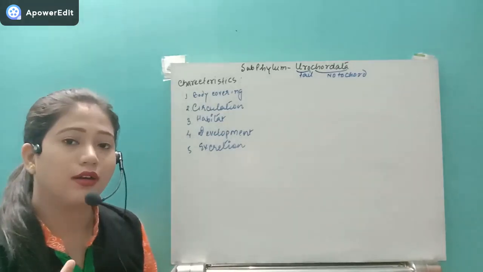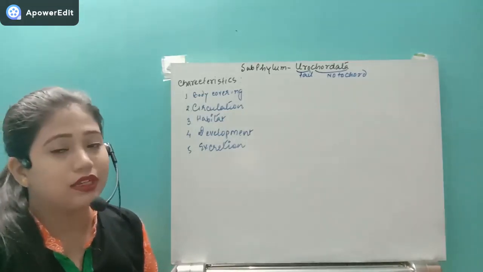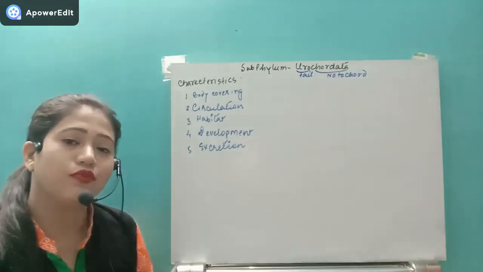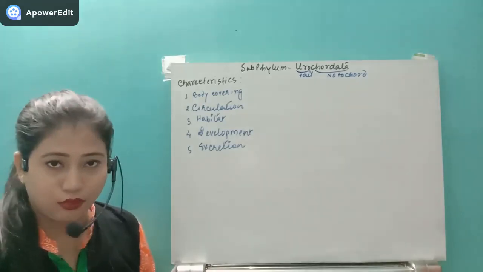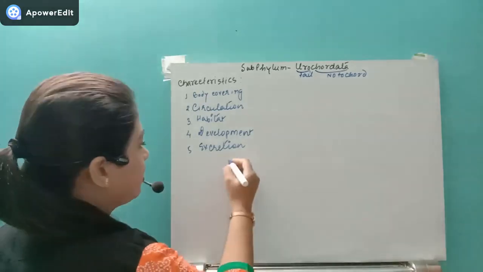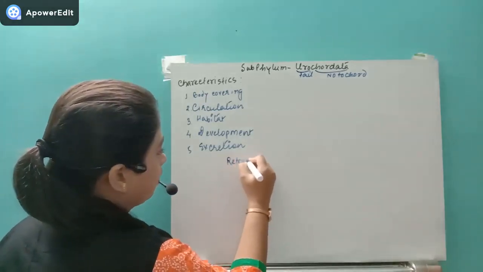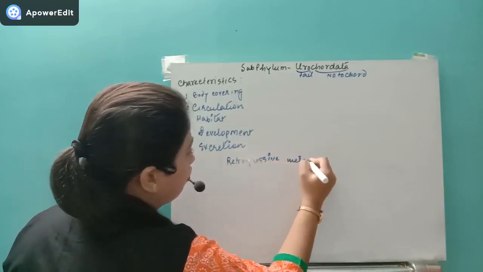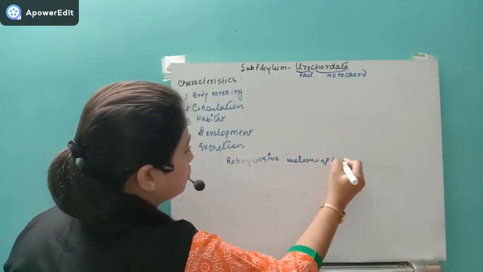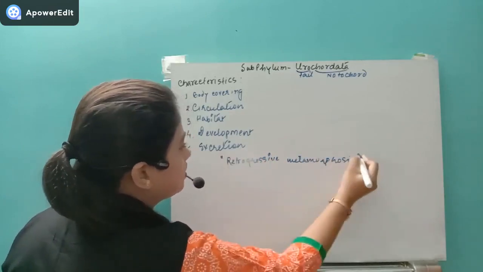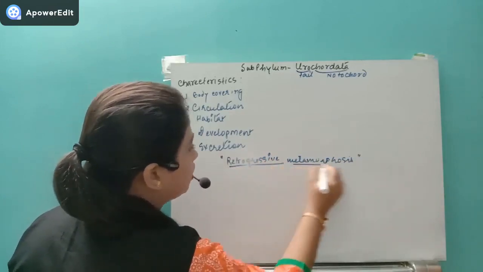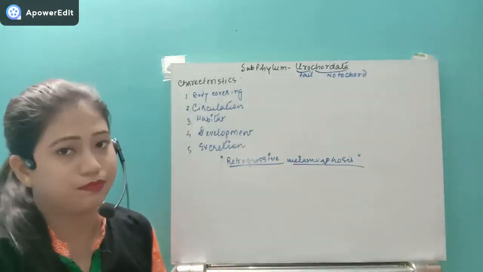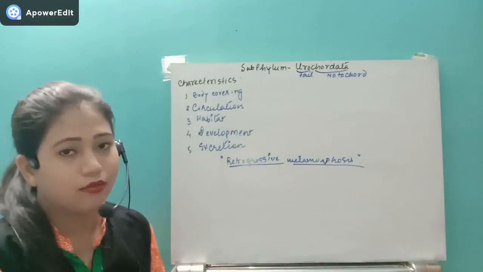First of all, a very unique phenomenon is seen for the first time in this group of organisms. What is that? Retrogressive metamorphosis. I will tell you what is that. Okay, so this is going to be very much important. We will see what is that. And from here, Urochordata, if a question will come, it will come from this retrogressive metamorphosis point only.